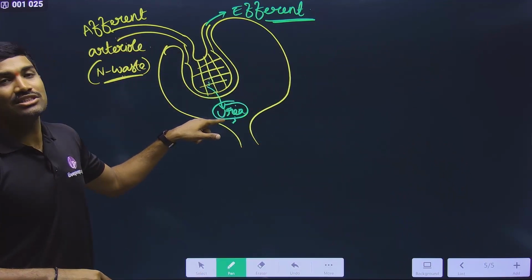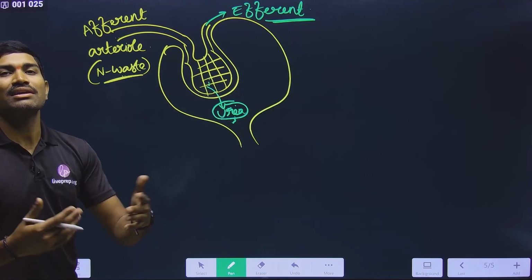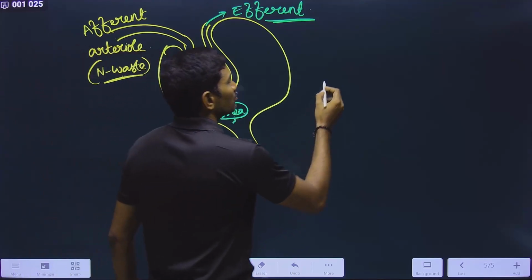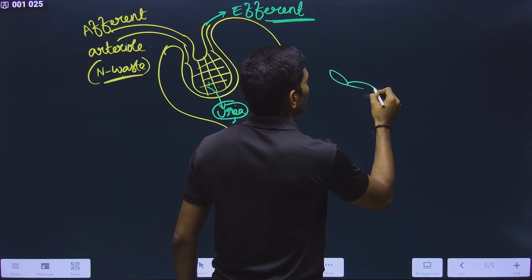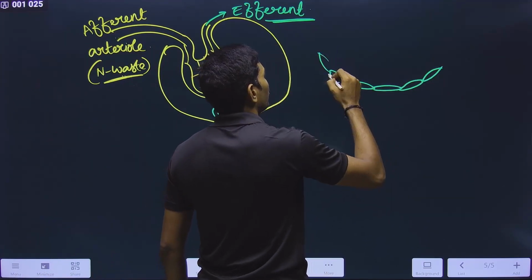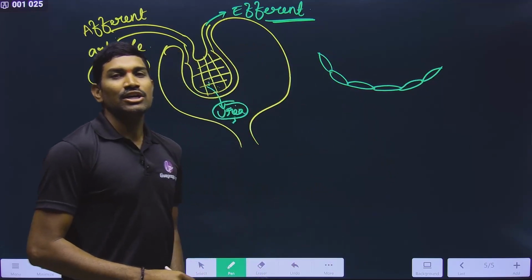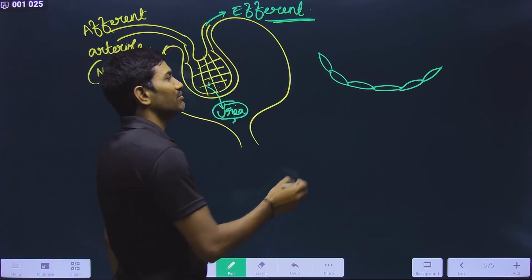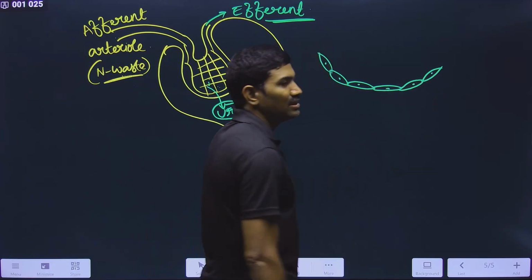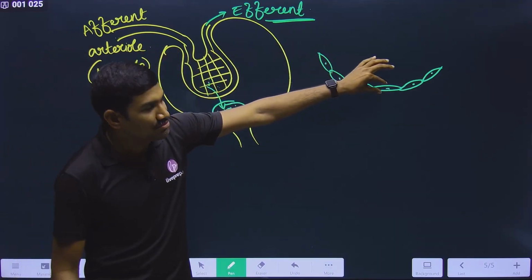Then how exactly is it removing? Now we will talk about that filtration process. Here, this is the capillary. Capillary means it will have the endothelium. Already in that body fluids and circulation we studied, right? Endothelium is nothing but simple squamous epithelium. It has a very thin diameter, right? So thickness is very less.